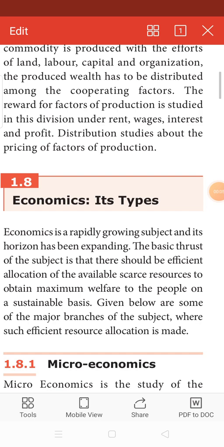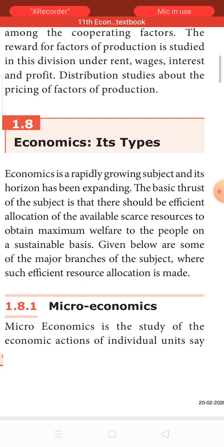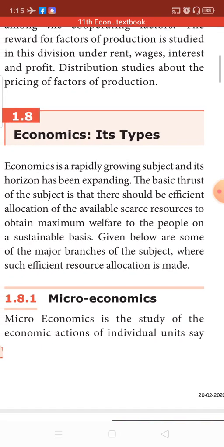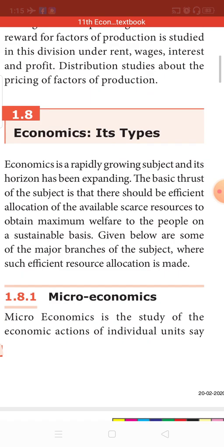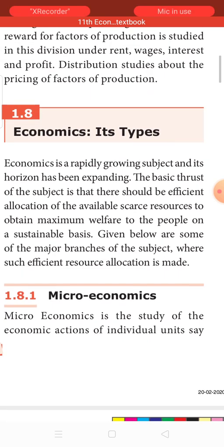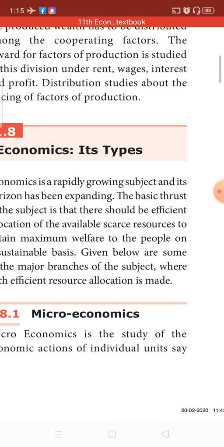See, in the last class, we just finished with what are the subdivisions of economics. And the next topic we are going to see today is what are the types of economics. Economics as such is a growing subject with a growing horizon. It keeps on expanding day by day. When we look into the types of economics, we can broadly classify economics into microeconomics and macroeconomics.